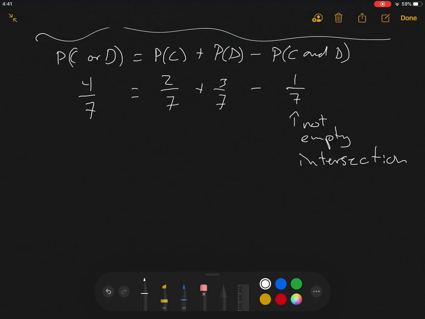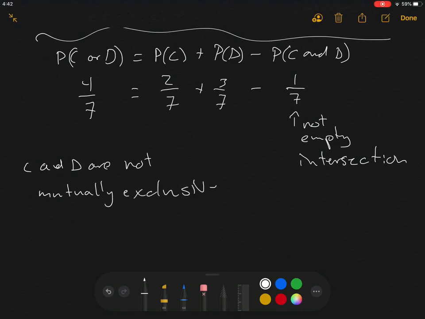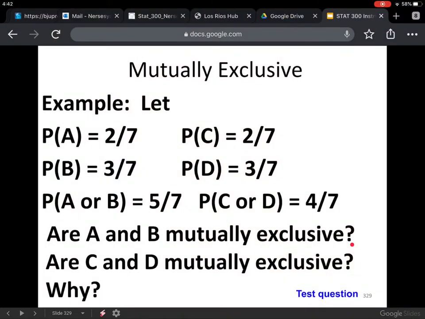That means these two are not mutually exclusive. C and D are not mutually exclusive. That means there is an overlap, and that's why we had to subtract one copy of that overlap. Okay, so I hope this helps in deciding whether two sets are mutually exclusive or not. See if it fits the formula. If there is something in the intersection, then you must assume that they're not mutually exclusive. If the intersection is blank, if the probability is 0, then they are mutually exclusive.